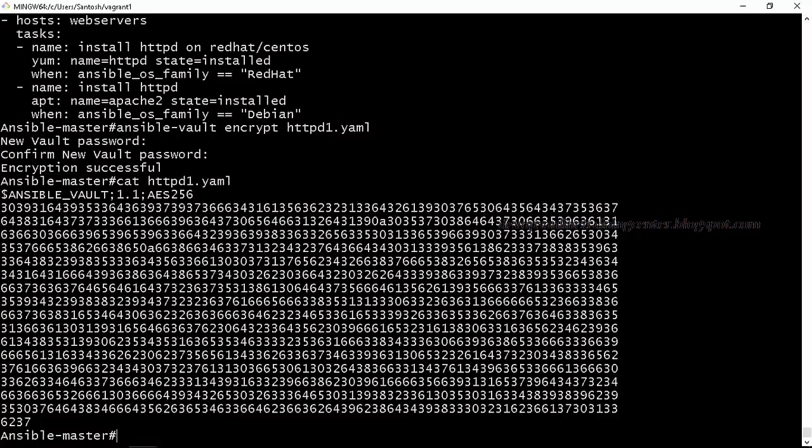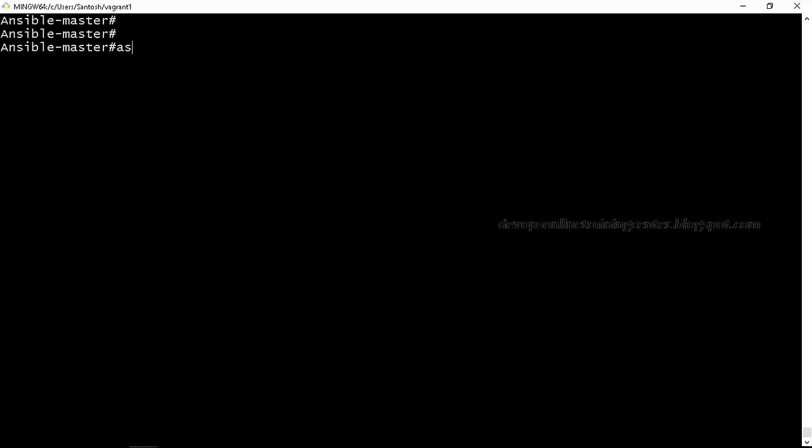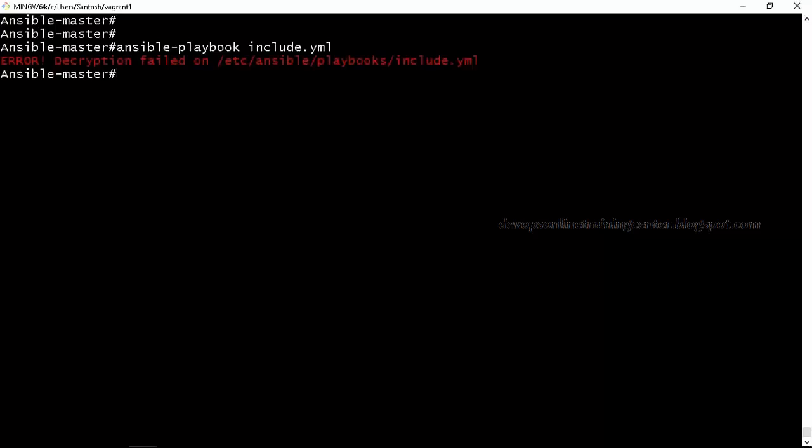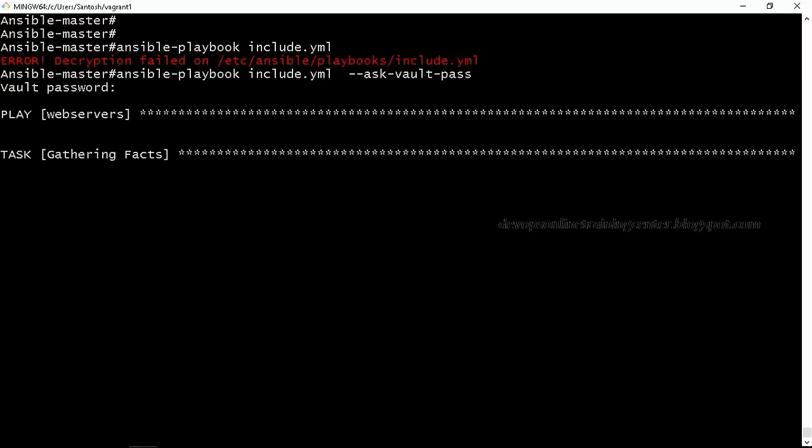So how do I access it? How do I execute the playbook? Do I need to decrypt? No, not required. We can simply execute the playbook. Ansible will take care of decrypting on the fly, but it will ask for the password when you are executing. Sorry, I need to give --ask-vault-pass. So you can specify the password, then it will start executing. It did not decrypt, it executes in the encrypted format only.